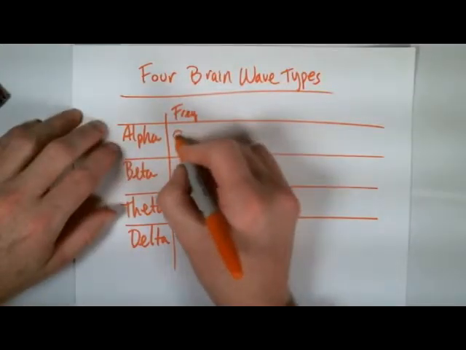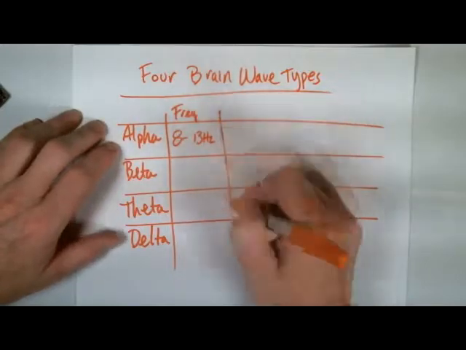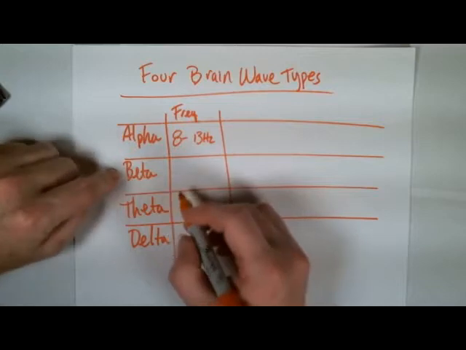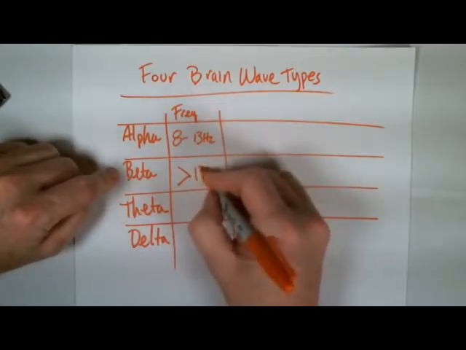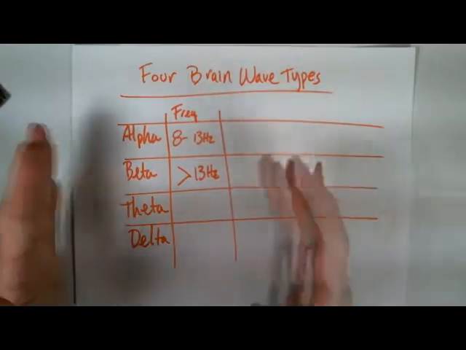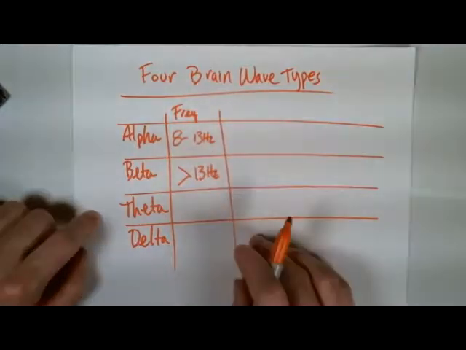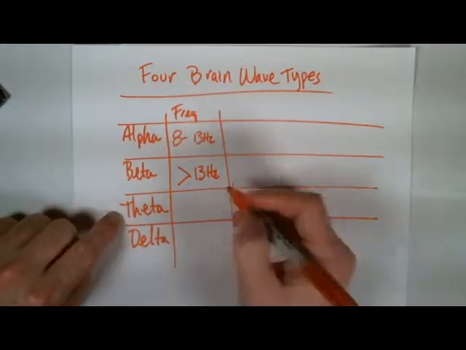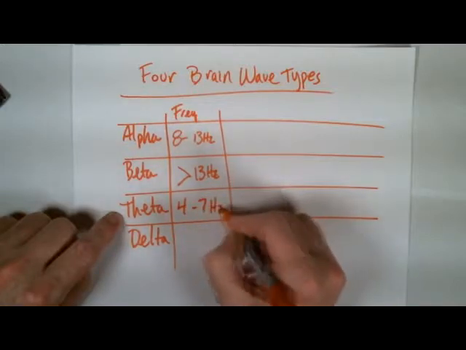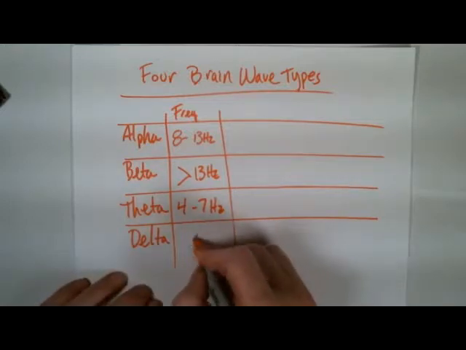Alpha waves have a frequency between 8 and 13 hertz on average. So that's probably a medium frequency. The highest frequency waves are beta, and they're usually greater than 13 hertz. So the distance between the waves is going to be a lot shorter than these medium wavelengths. Now the theta waves, they're a little less than the alpha, and they are from 4 to 7 hertz.